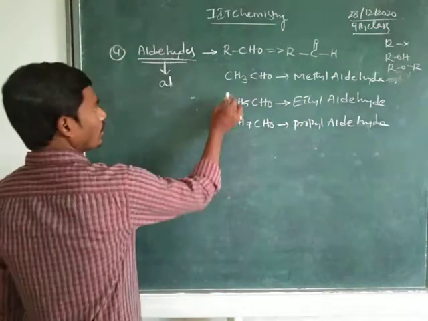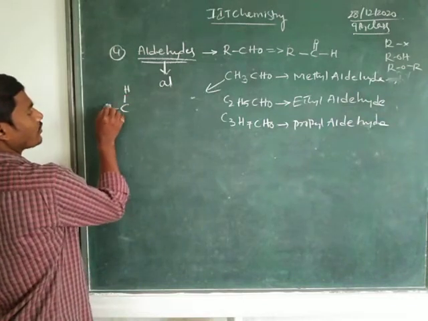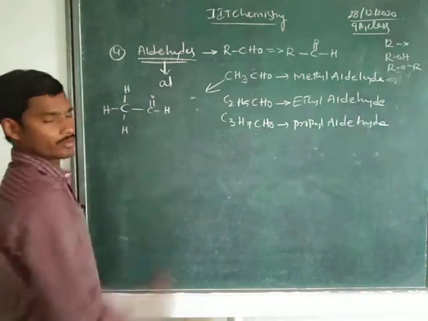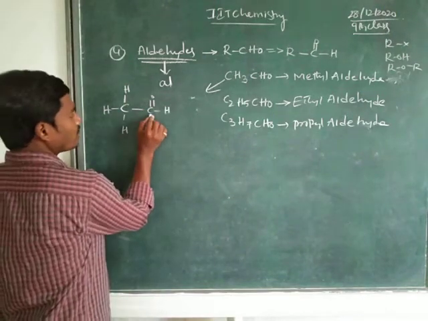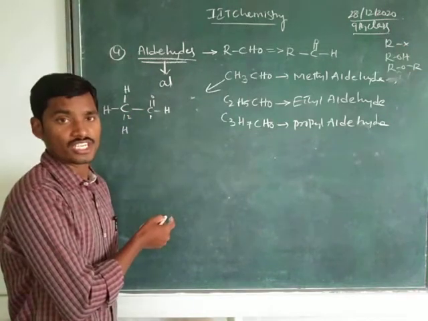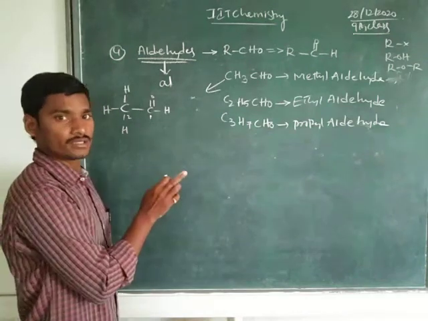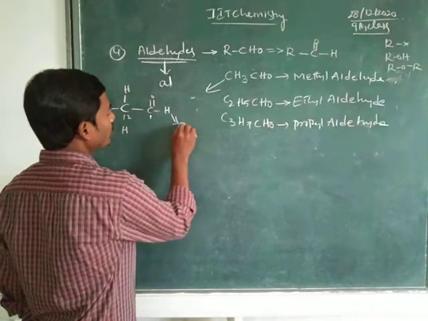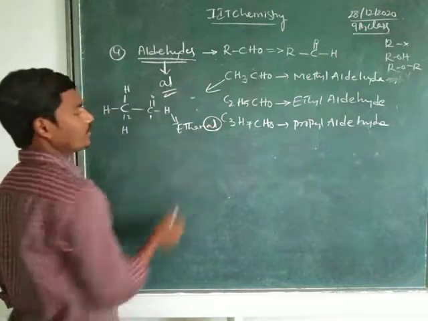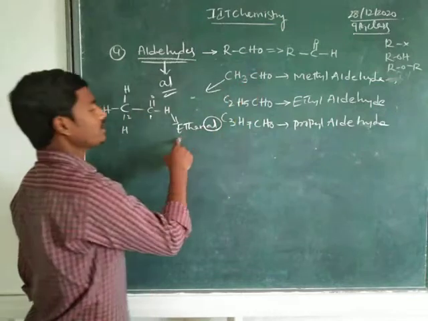But here, this is written as carbon, hydrogen, C double bond O H. This is the first carbon, this is the second carbon. That means in this total organic compound, how many carbons do we have, children? We have 2 carbons, which we consider as eth. That's why we write it as ethanal, with the suffix al. It is methylaldehyde or ethanal.